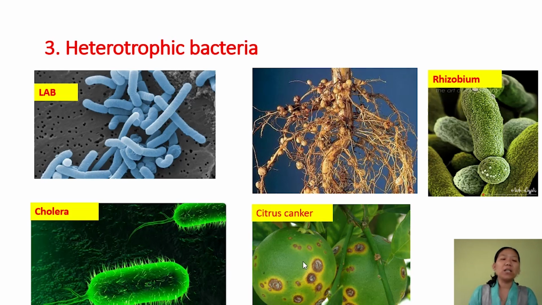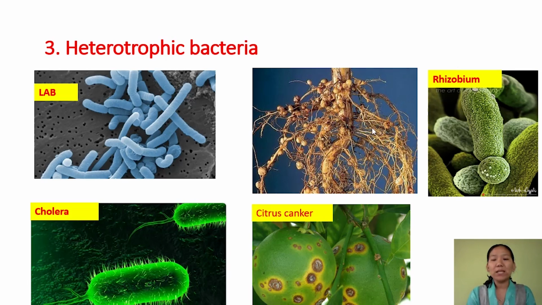And then there are other groups of bacteria which have formed a symbiotic relationship with the roots of higher plants. The example here is Rhizobium. Rhizobium is a bacteria which lives in symbiotic association with the roots of leguminous plants, which we call pulses. In the root you can find root nodules, and in these root nodules Rhizobium resides.